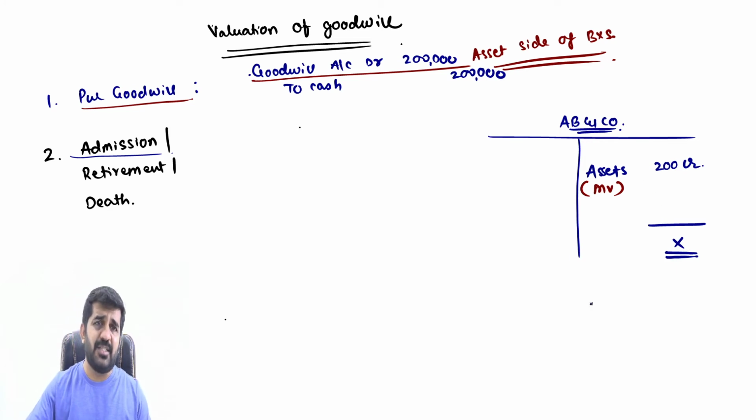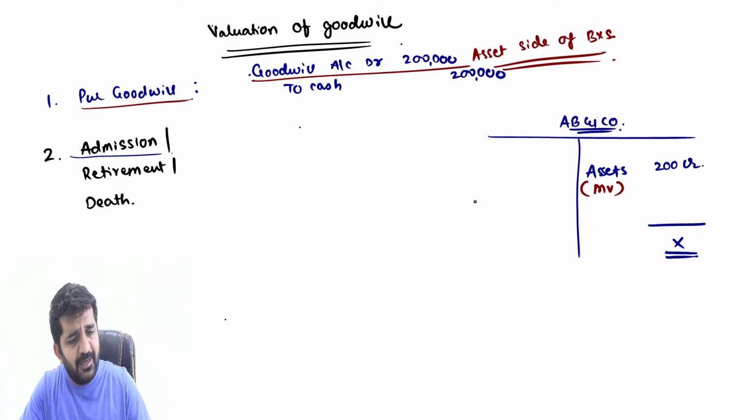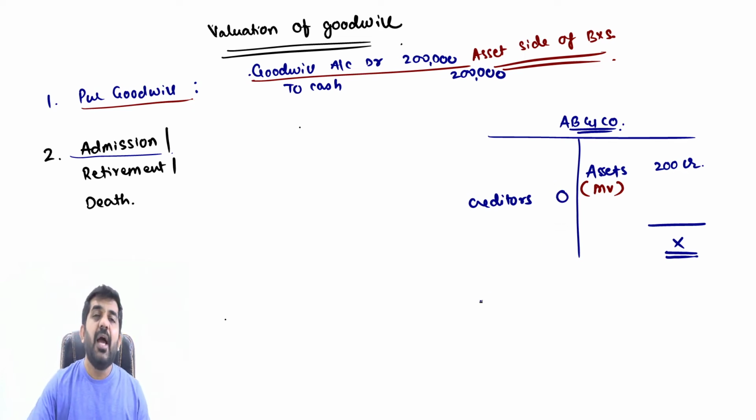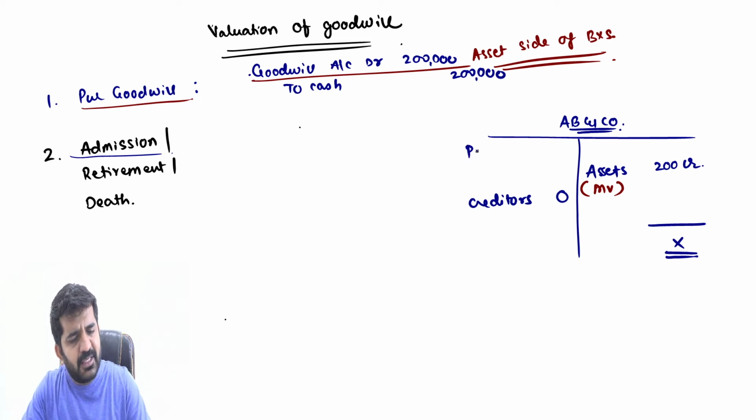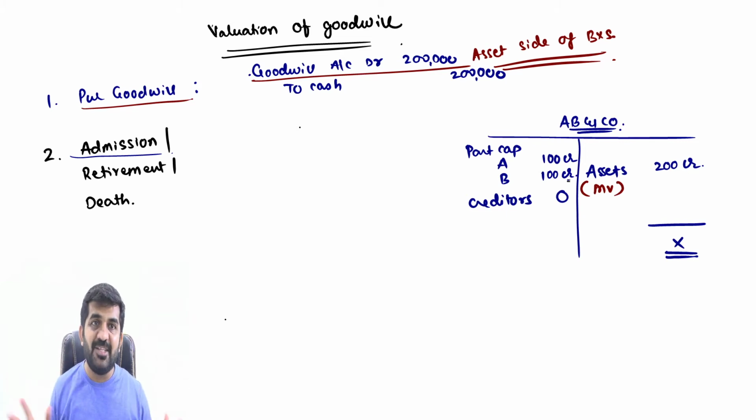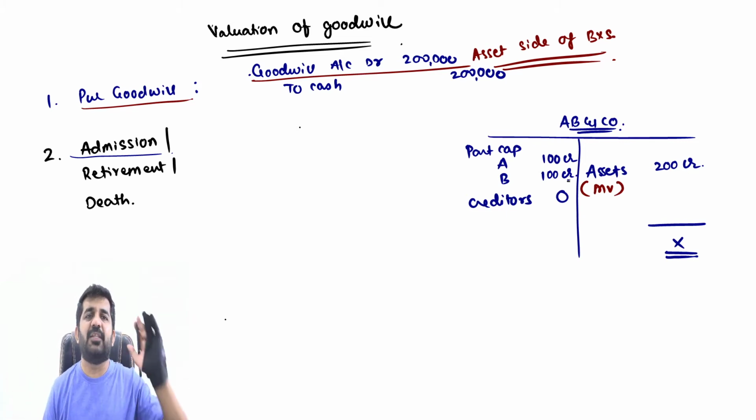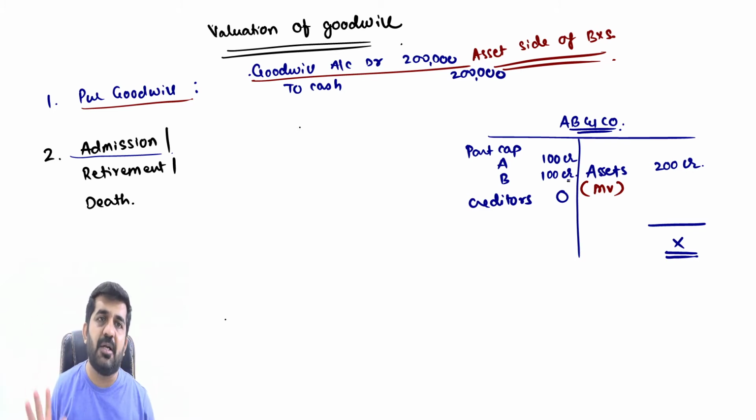I have not divided it into fixed assets and current assets. There are no creditors. Creditors are 0. I am taking creditors as 0 just for explaining the concept of why goodwill should be valued. And partners' capital: Mr. A has 100 crore rupees as capital, Mr. B has 100 crore rupees as capital. It is a very simple balance sheet of crores of rupees, where there are assets, no liabilities and only partners' capital of 100 crore rupees each.